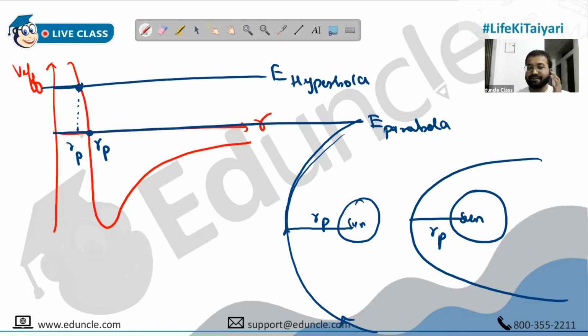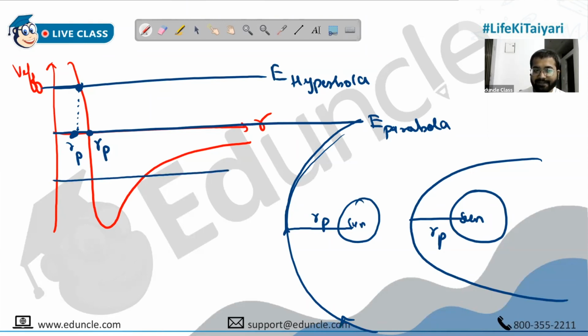Are you understanding what I'm trying to say, people? This is the graph of V effective. Okay. And here energy is here for parabola. It's zero. Energy is zero for parabola. For hyperbola, it's positive. For parabola, it's zero. So this is where they are intersecting. So this is the perigee distance for parabola and this is the perigee distance for hyperbola, people. Clear?